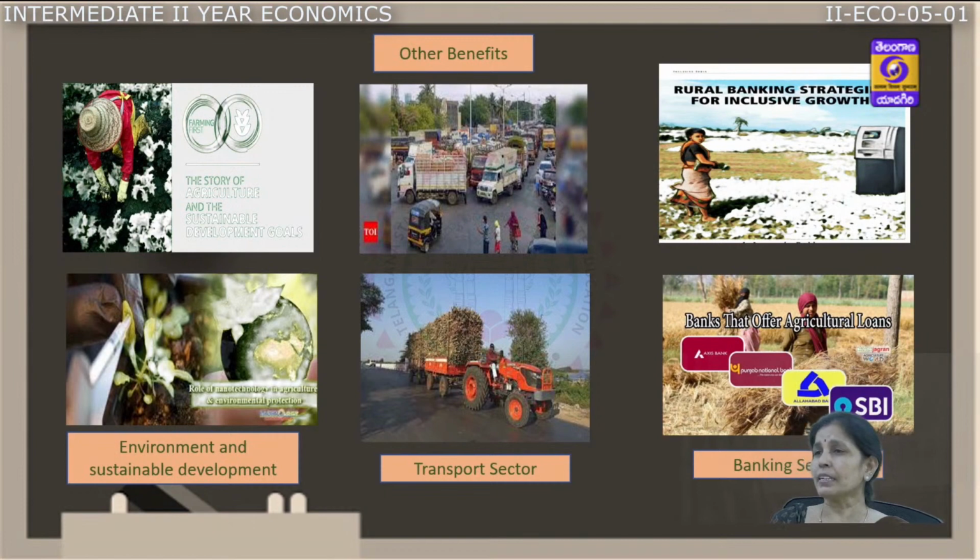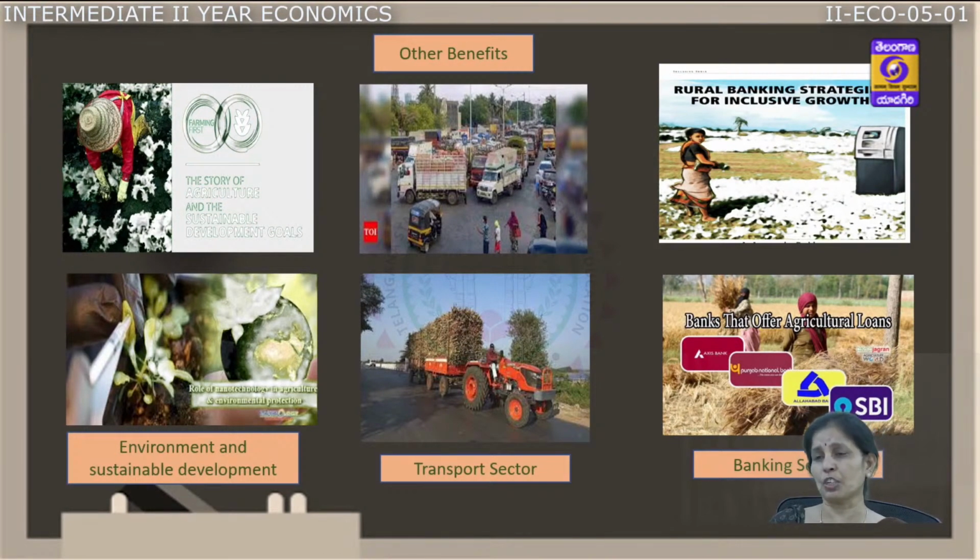The other part is the decentralization of the banking network to take care of the requirements of the agriculture sector. The main apex bank to provide agriculture credit to the farmers is NABARD, and we also have land development banks and primary cooperative banks.